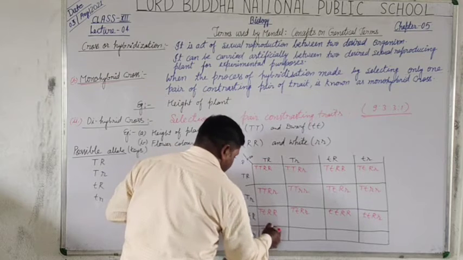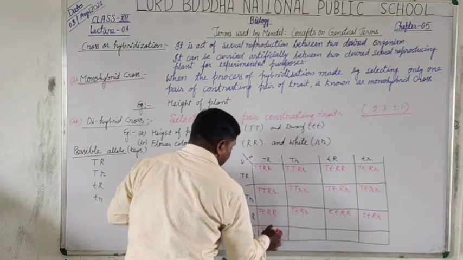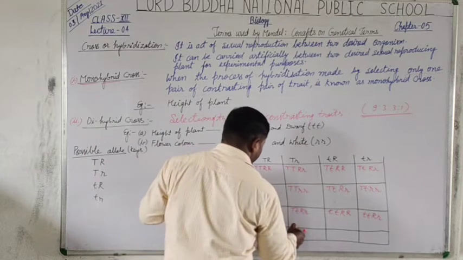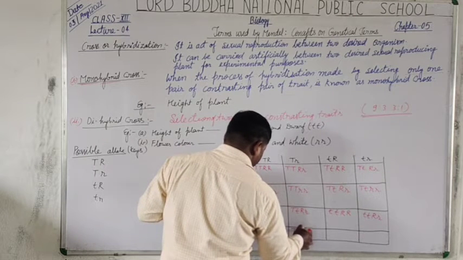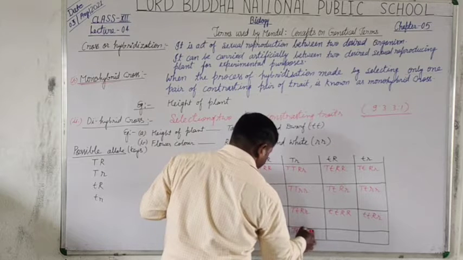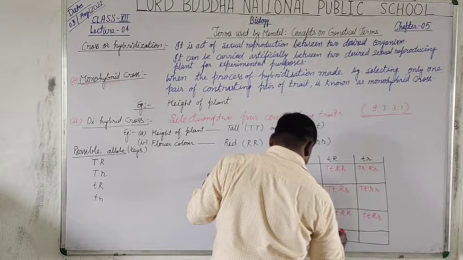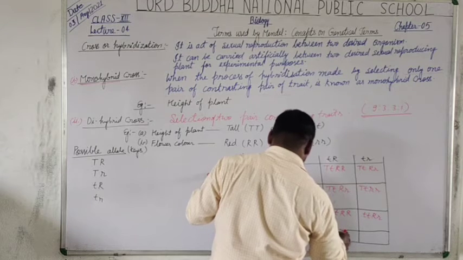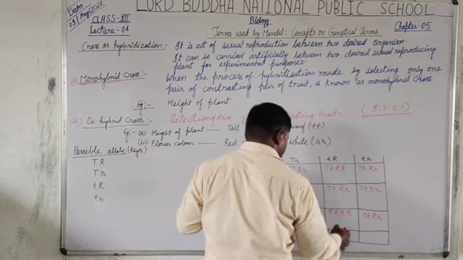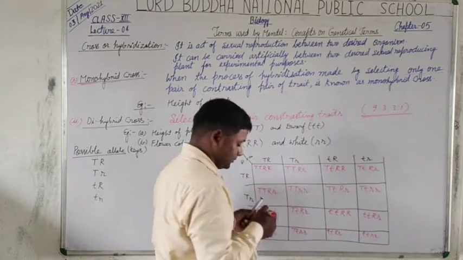This and this, capital T, small t. Capital is written first, small is written later. Capital T, small t, small r, small r. Now small t, capital R, small r, small t, small r, small r.